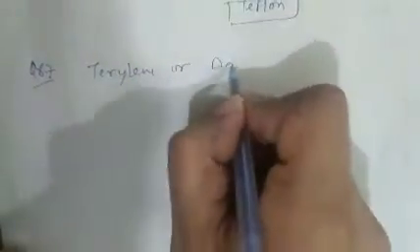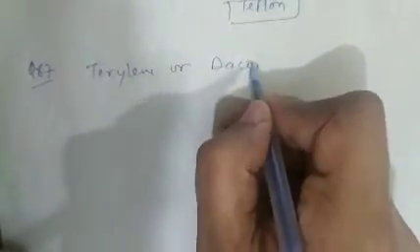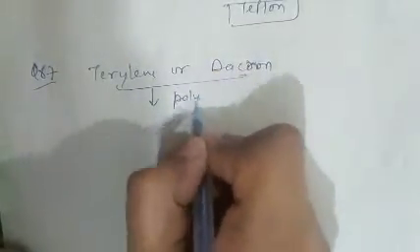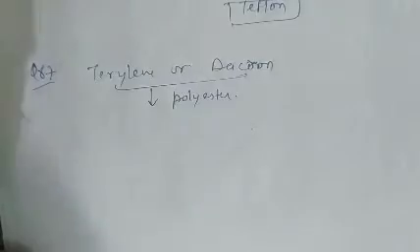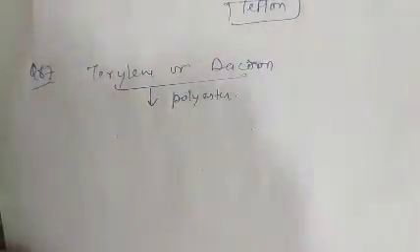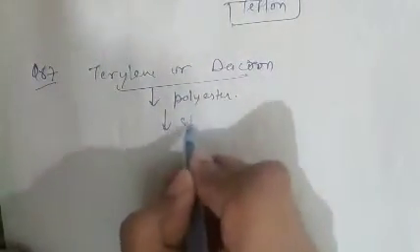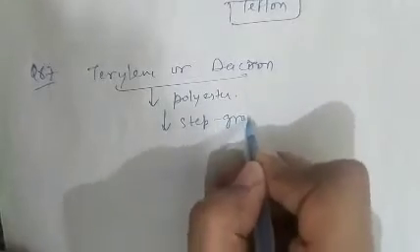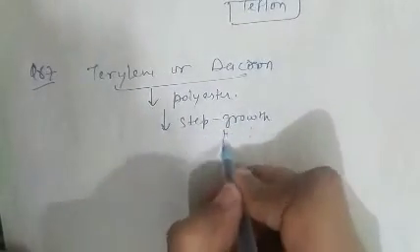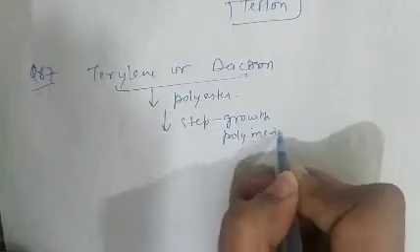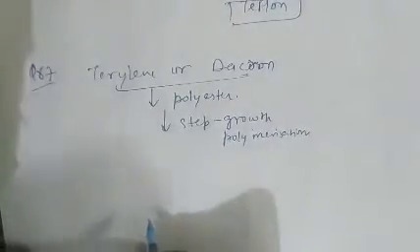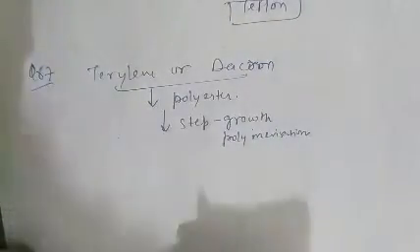Terylene or Dacron, we know, is basically a polyester because an ester linkage is present, and it is formed by step growth polymerization.